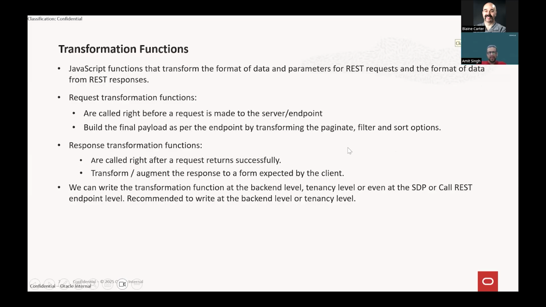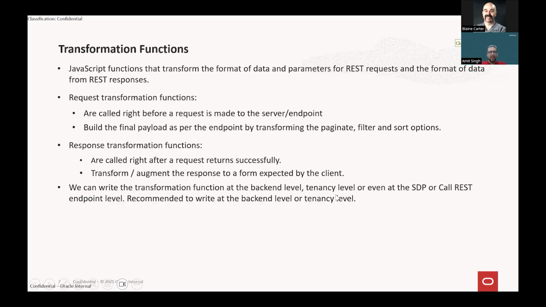I need to display the date in some specific format. So instead of writing code for each and every table or application, in my response body itself I can check if the value is a date, then convert it into the particular format that is expected by my application, right?